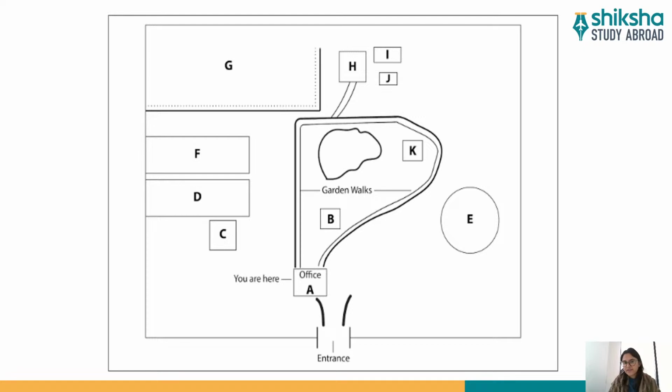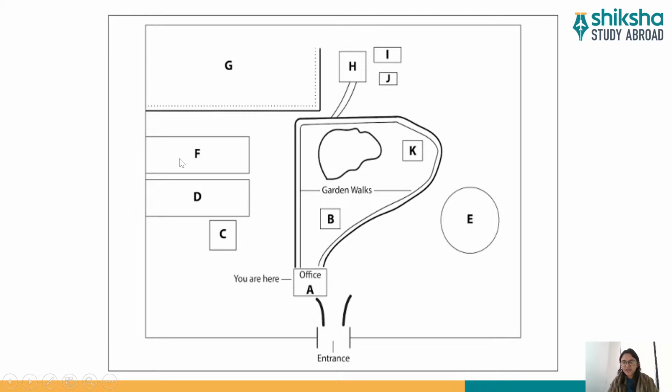And this is the sample question of map which I am trying to show you here on the slide. You can see a few words have been written already. For example, office has been marked as A. So that means option A is office. That is already marked. Now you need to mark F, D, C, and then B, K, H, I, J, and G, and even E.